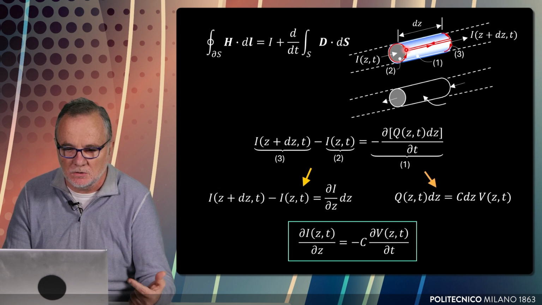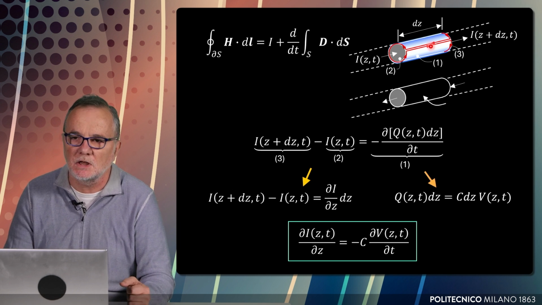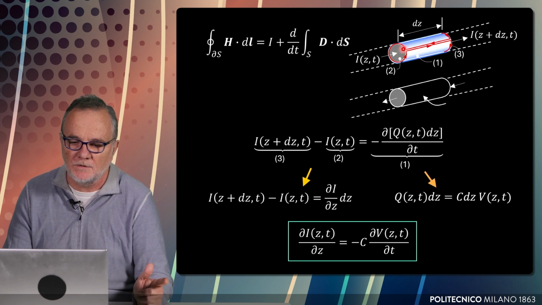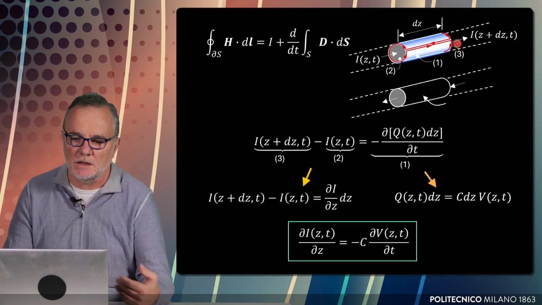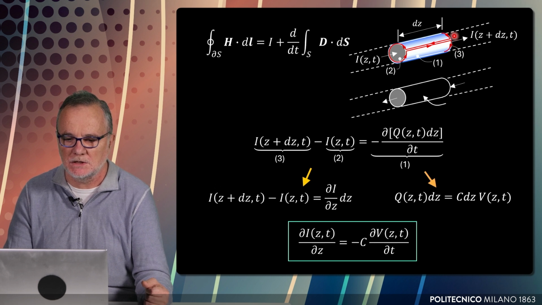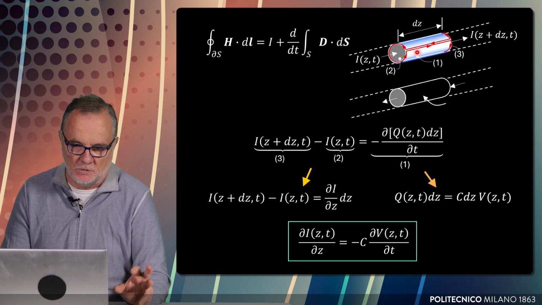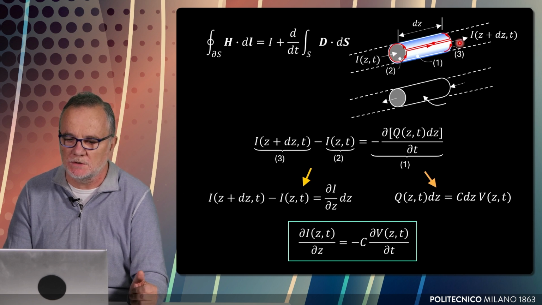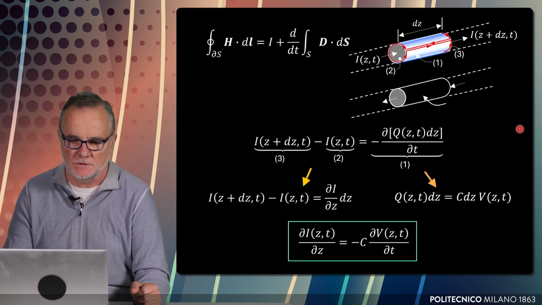But this circulation also equals, as you see, since these two terms are run in different directions, these two terms cancel, so that this total circulation, the same value of the circulation, also corresponds to the flux through this surface in gray here. That gray surface, which is not really shown, is on the other side of the wire, on the other side of the line, at the distance dz from the first one. So the same value of the circulation must equal, on the first bluish surface, the result of the right-hand term, and on the two gray surfaces, the result of the right-hand term. So let's compute these two different terms.